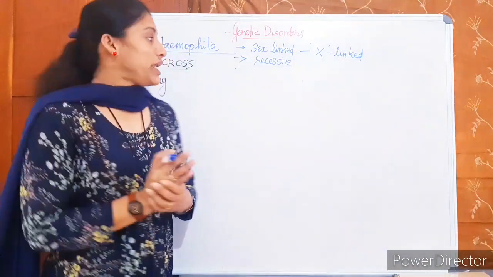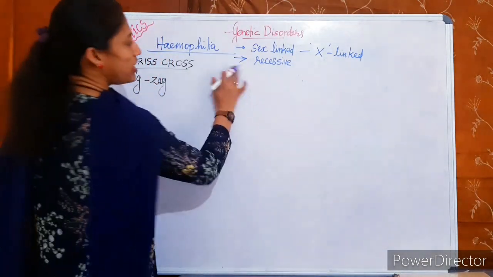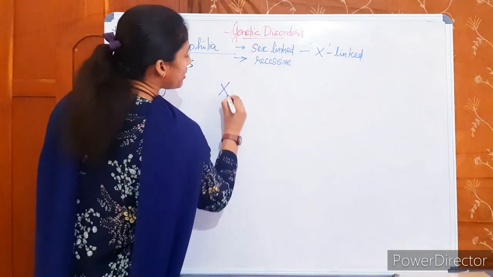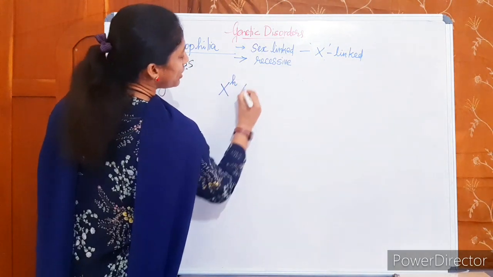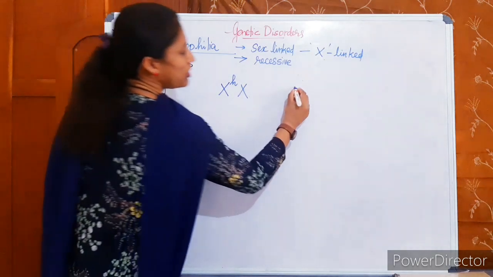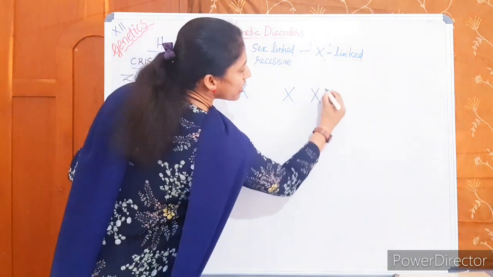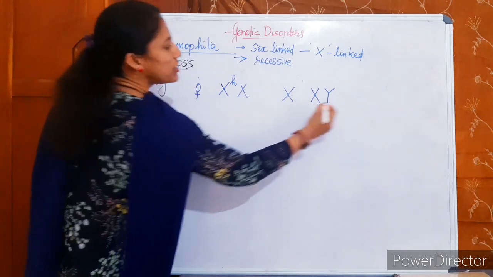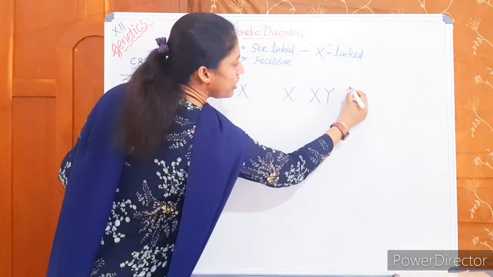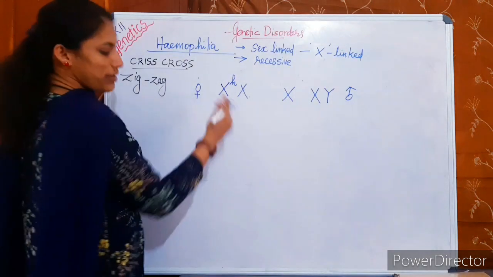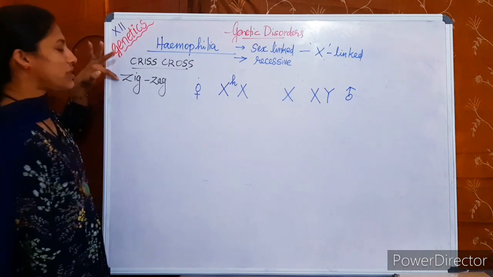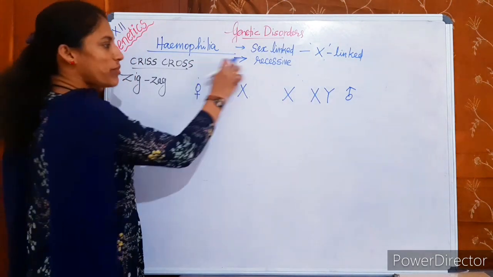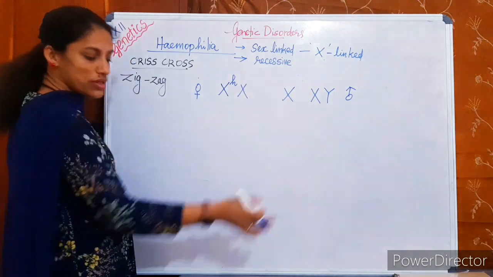That means the inheritance is commonly from a carrier mother to her son. We can represent it like this. This is female, this is male. Crisscross inheritance means inheritance from a carrier mother to her son.